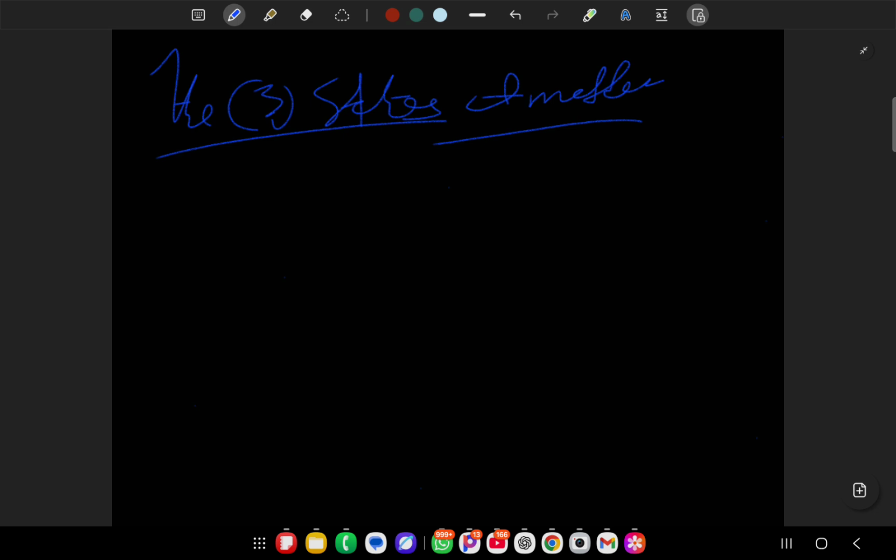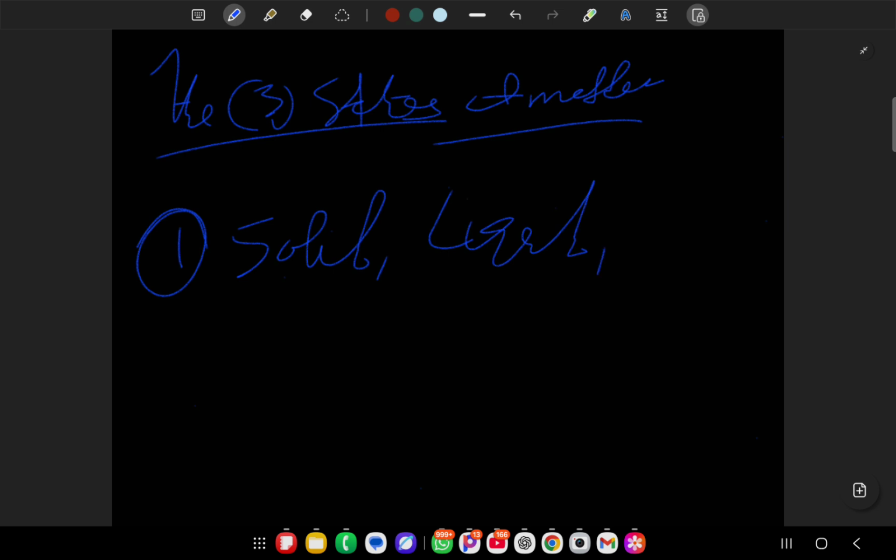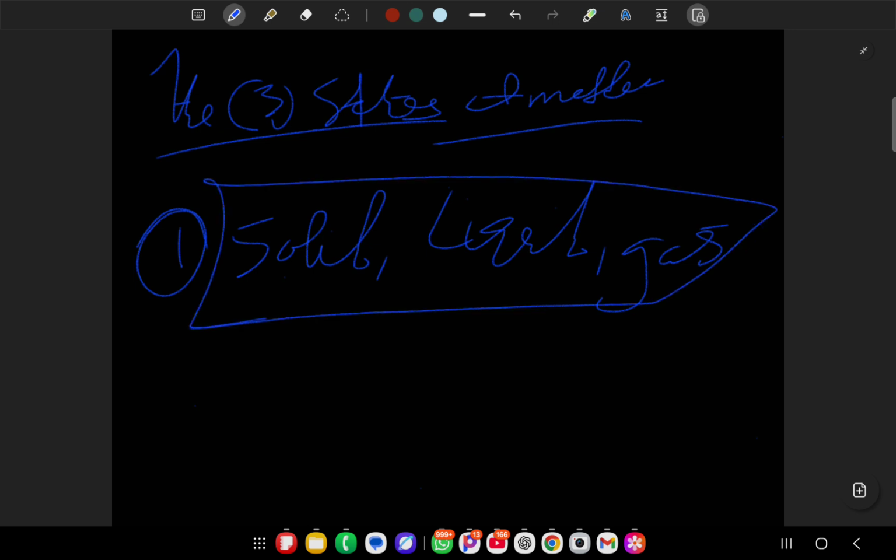So, you have three states of matter. In other words, matter is any substance that has mass. Of course, it should occupy a space somehow. Those things exist in three forms. The first form: things that have space and also have weight or mass can be in solid form. That's what you mean by state of matter. Then it can be in a liquid form. That's a state of matter. Then it can also be a gas. So matter can exist in these three forms called states of matter.